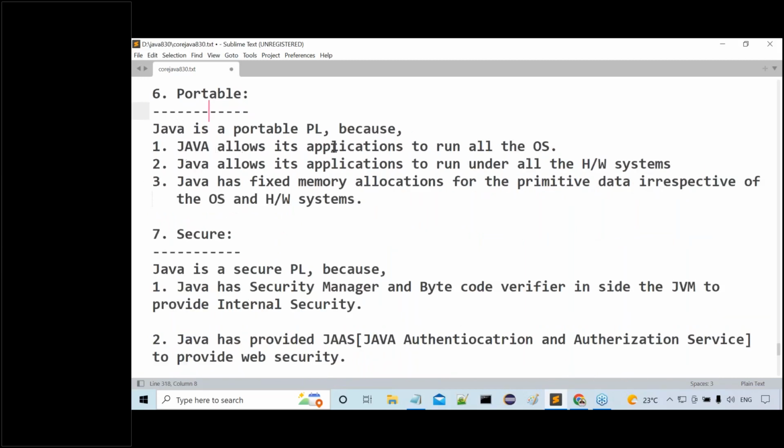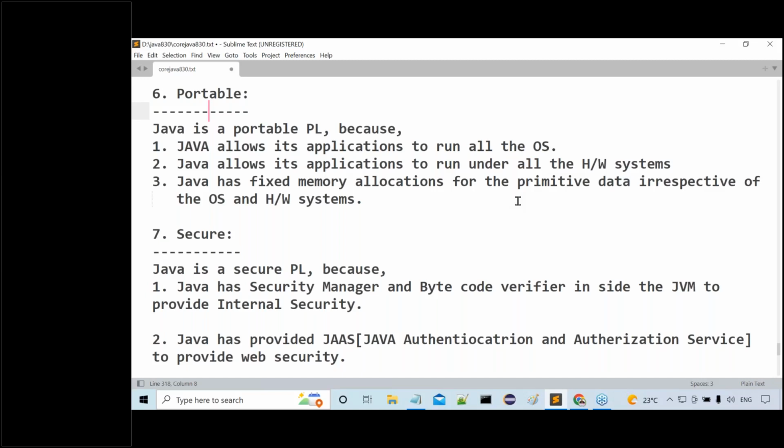Java allows its applications to run on all the operating systems. What is the meaning of this clearly? If you run a Java application on Windows operating system, then it is very simple to switch the Java program from Windows to Linux, or Linux to some other operating system. That switching is very simple. So Java is portable.